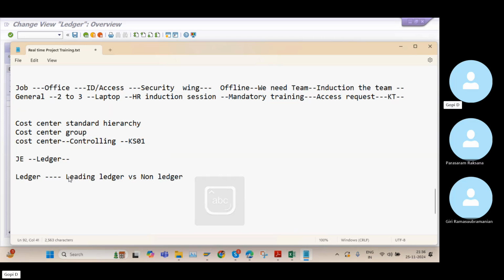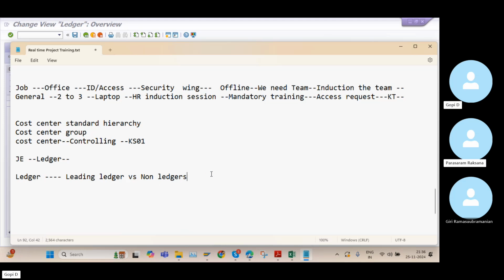Again, we have different types of concepts in SAP. First, SAP introduced the classical ledger, and later they introduced the new GL, new general ledger. And now we are using the SAP S4HANA ledgers. Likewise, SAP has introduced majorly three types of ledger concepts in this software. But anywhere, you need to know these two things: what do you mean by leading ledger and non-leading ledger?